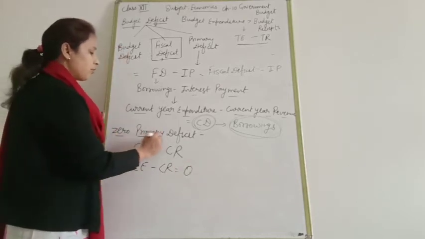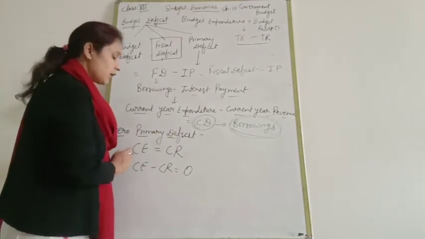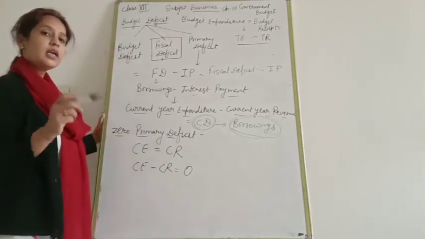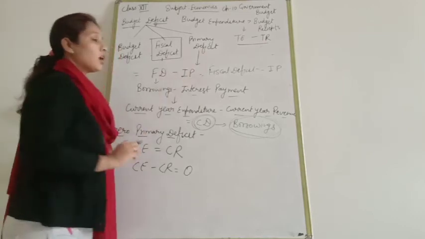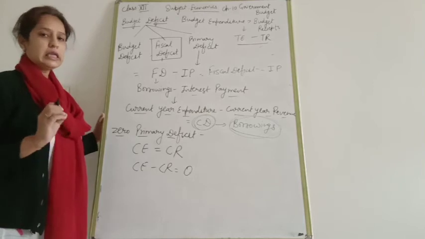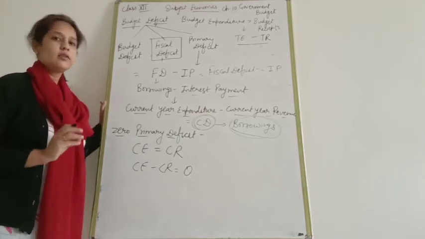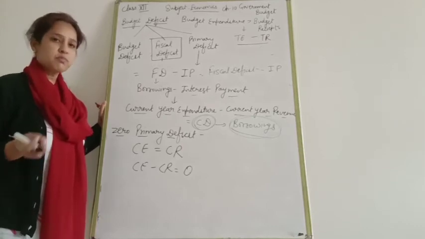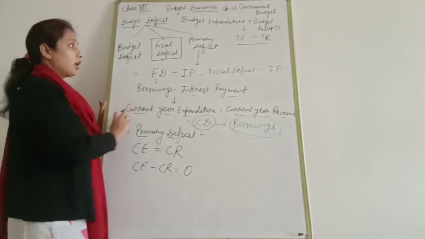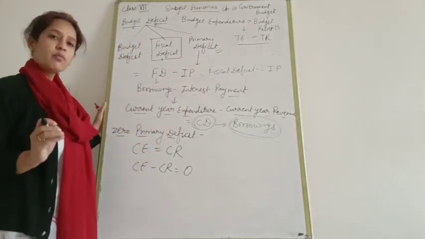So zero primary deficit means current year expenditure is equal to current year revenue. It means in primary deficit we include only the current year, not past year backlogs, either related to borrowings or to interest payment. Clear? When we talk about primary deficit, in short, we are talking about the current year.